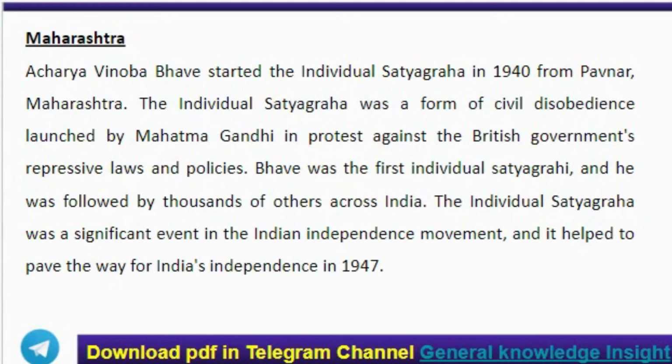The individual Satyagraha was a form of civil disobedience launched by Mahatma Gandhi in protest against the British government's repressive laws and policies. Bhave was the first individual Satyagrahi, and he was followed by thousands of others across India. The individual Satyagraha was a significant event in the Indian independence movement, and it helped to pave the way for India's independence in 1947.